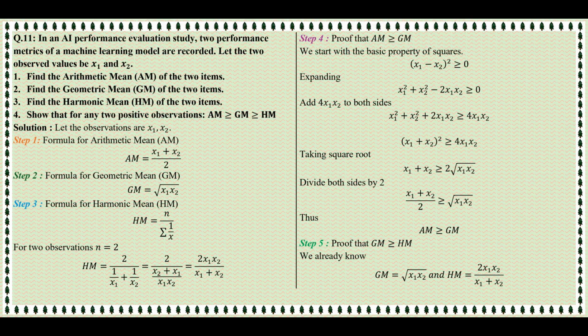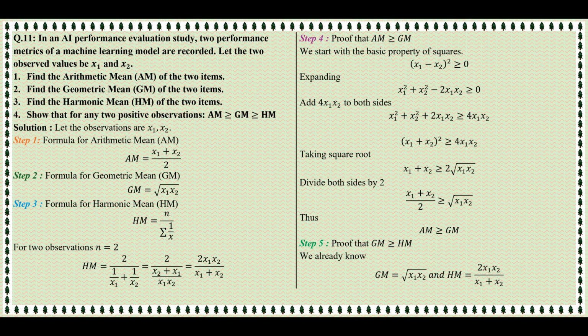The left side becomes (x1 plus x2) whole square. So (x1 plus x2) whole square is greater than or equal to 4 multiplied by x1 multiplied by x2. Now take square root on both sides. x1 plus x2 is greater than or equal to 2 multiplied by square root of x1 multiplied by x2. Now divide both sides by 2. x1 plus x2 divided by 2 is greater than or equal to square root of x1 multiplied by x2. That means arithmetic mean is greater than or equal to geometric mean.